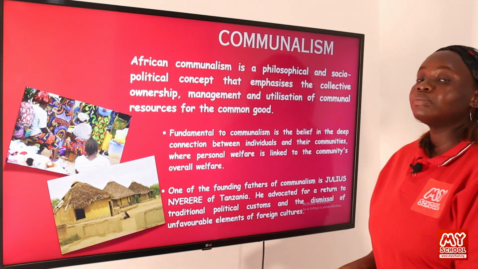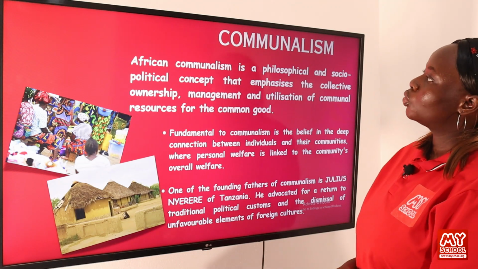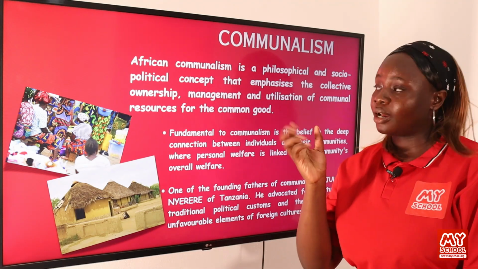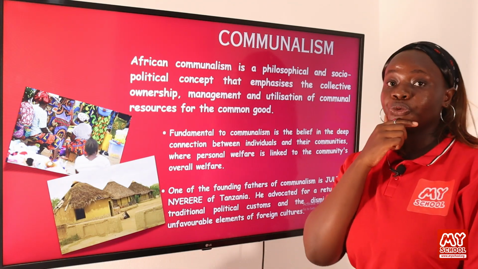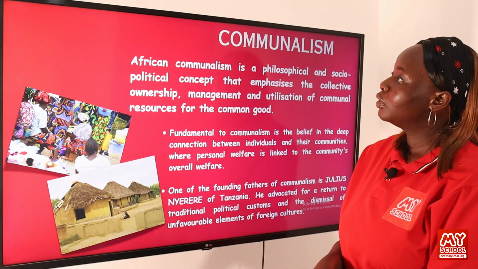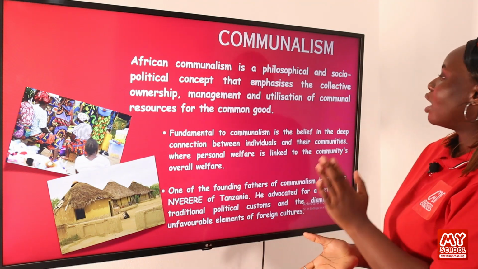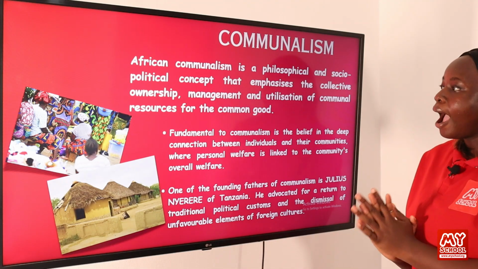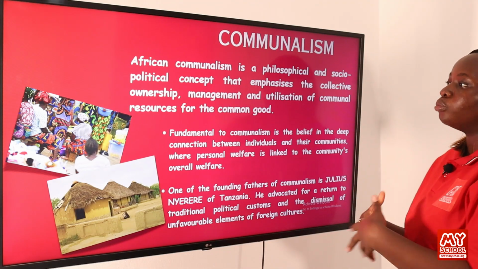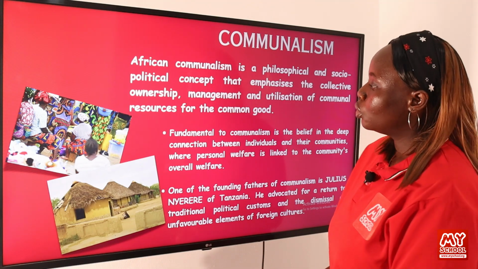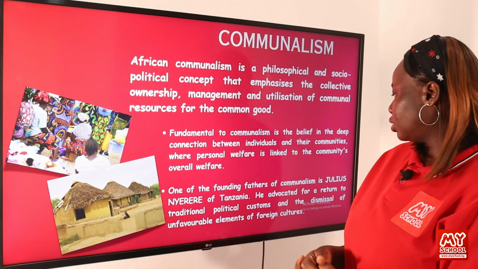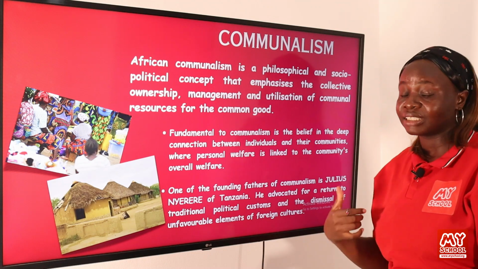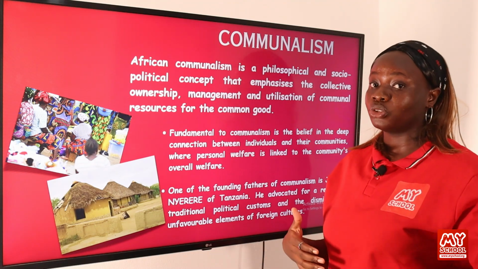So communalism is another political ideology. Communalism developed in Africa, so this is why it's also referred to as African communalism. It is a philosophical and socio-political concept that emphasizes the collective ownership, management and utilization of communal resources for the common good. The person who introduced this, Julius Nyerere of Tanzania, believed that Africans should go back to their roots.